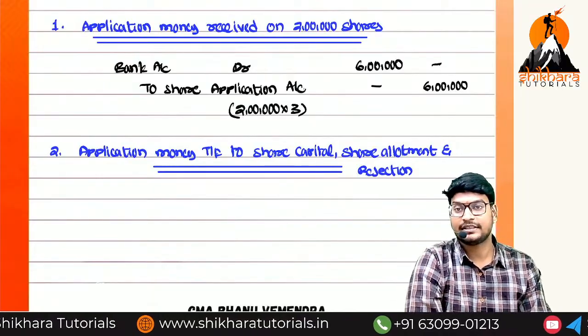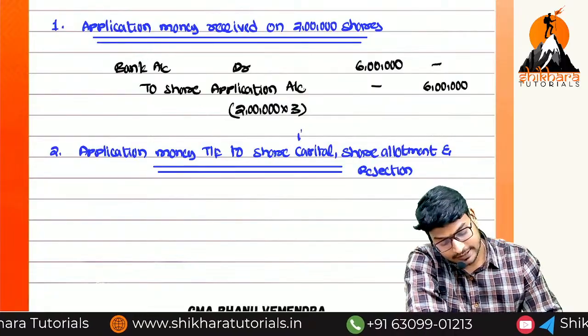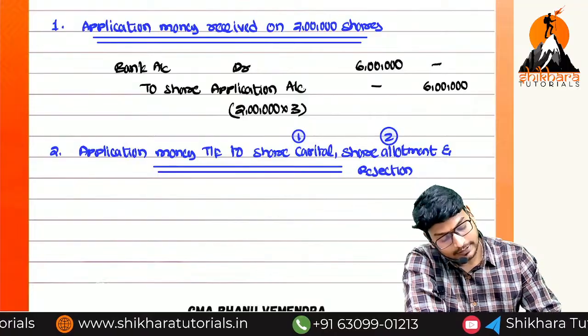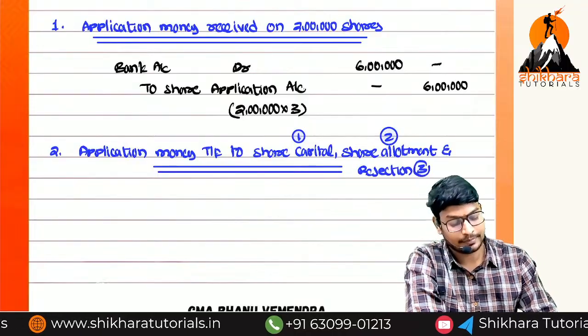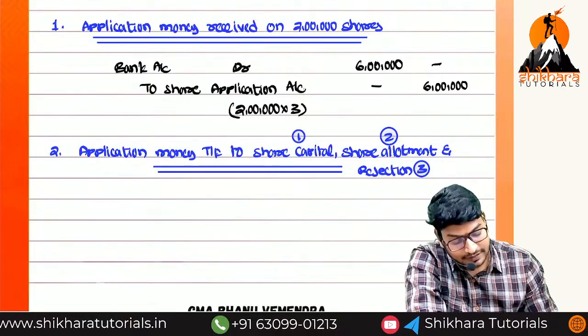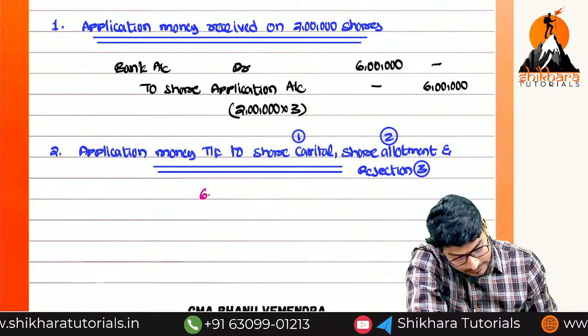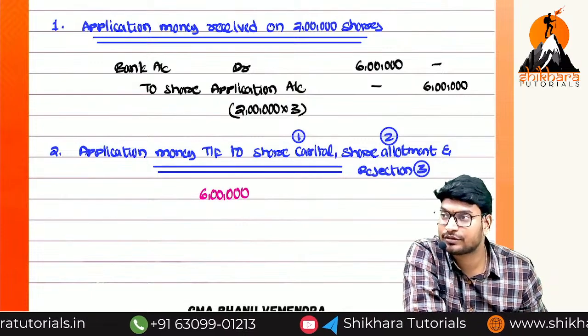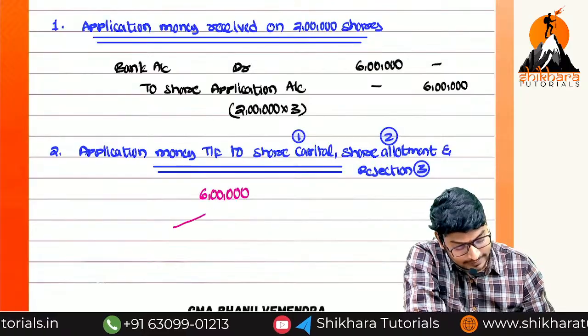Application money we have to adjust with three points: share capital, share allotment, and rejection, which means nothing but the bank. What is the total application money we have received? 6 lakhs.